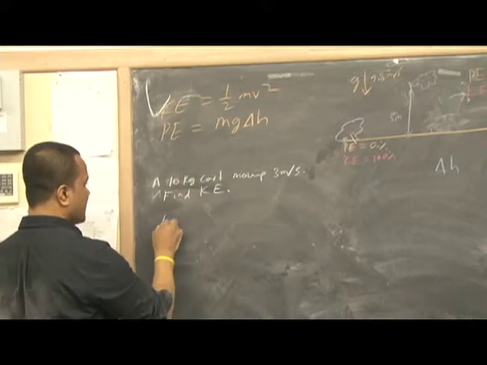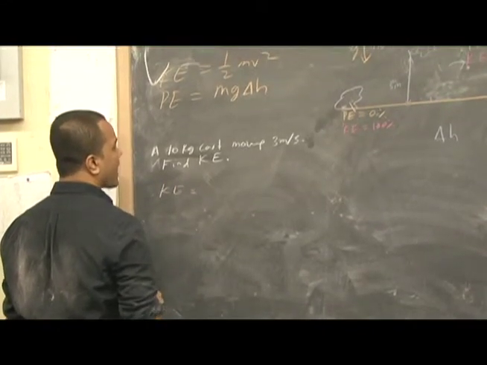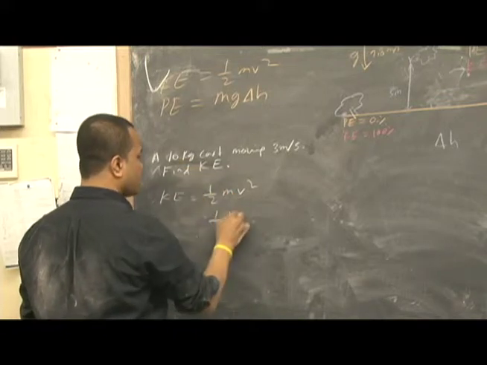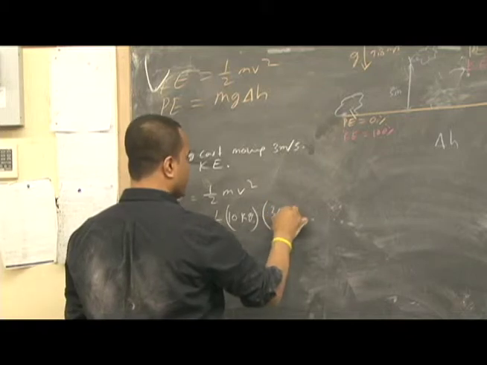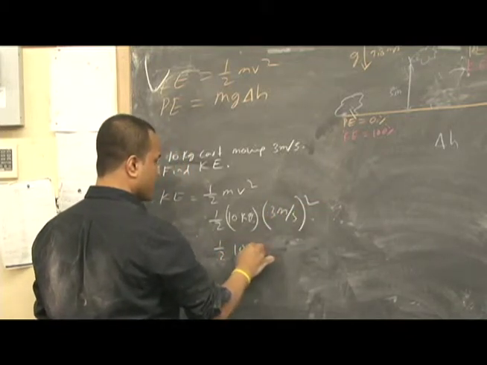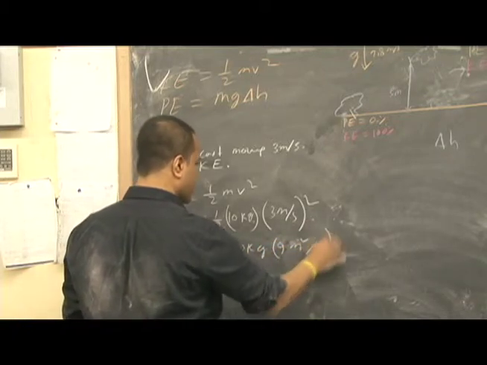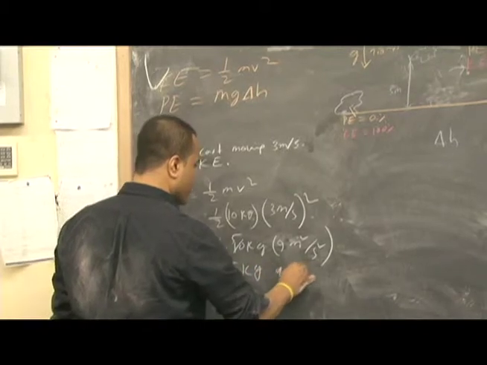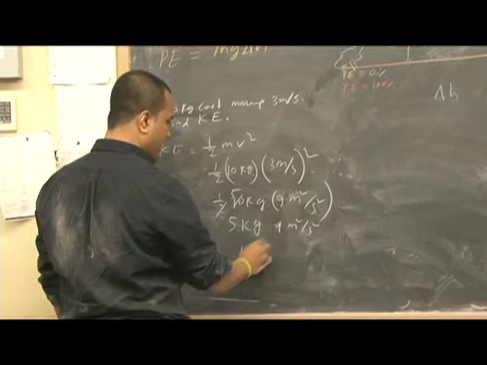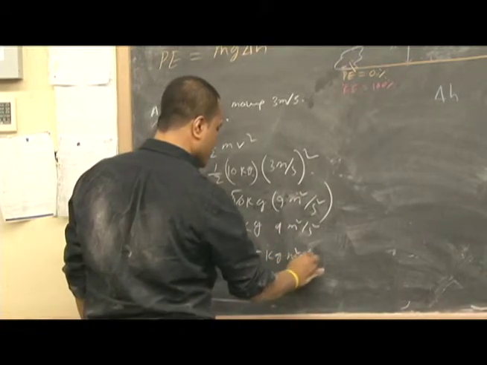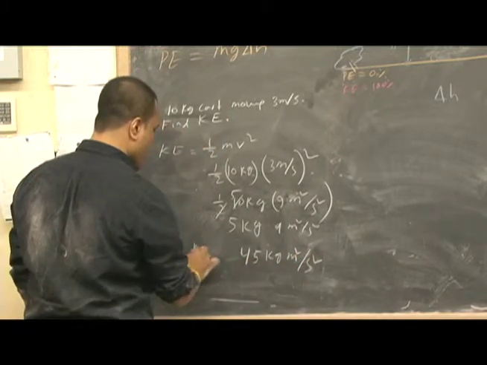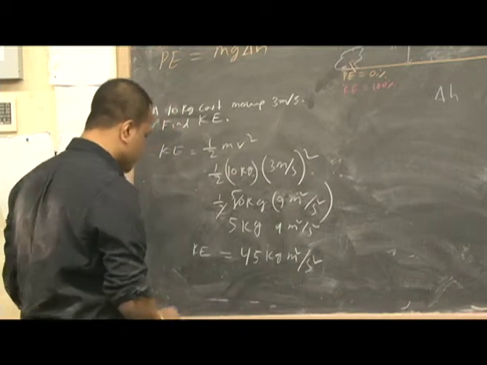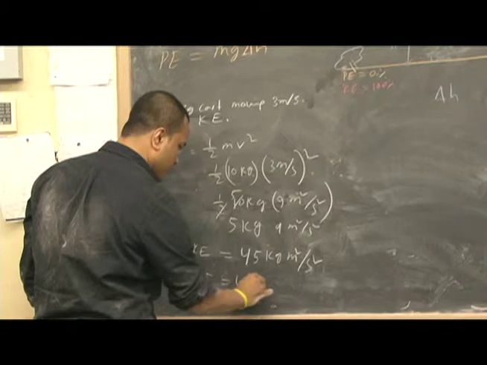Okay, so kinetic energy is half mv squared. So m is 10 kg and v is simply 3 meters per second, squared. Half of 10 kg times 9 meters squared per second squared is 5 kg times 9 meters squared per second squared. So 5 times 9 is 45 kg meters squared per second squared, or we can simply call it joules. Kinetic energy is 45 joules.